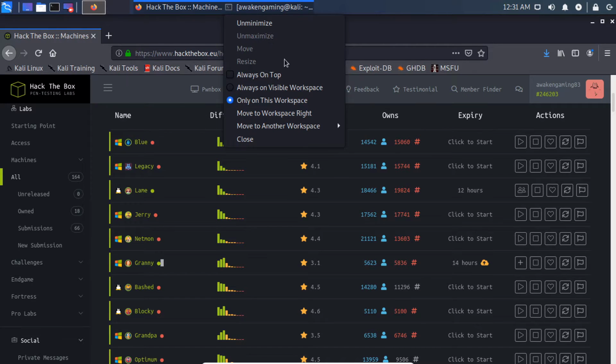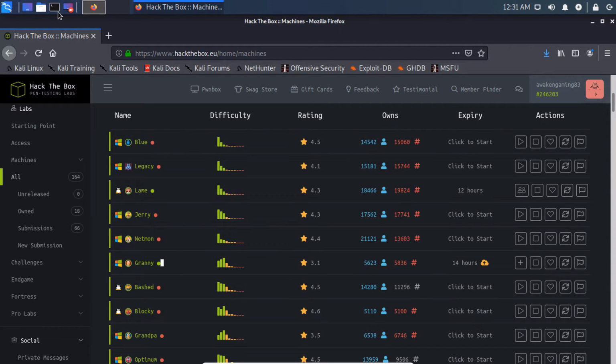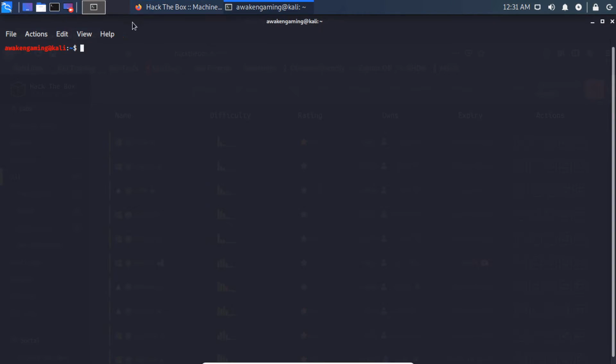What I usually do is right click and move this to another workspace just to get it out of mind, out of sight, so that I don't accidentally close it out or Control Z or mess with it in any way. If you do, you'll lose your connection to Hack the Box. So now we can just type in ping and then that IP address, which was 10.10.10.15 in my case.